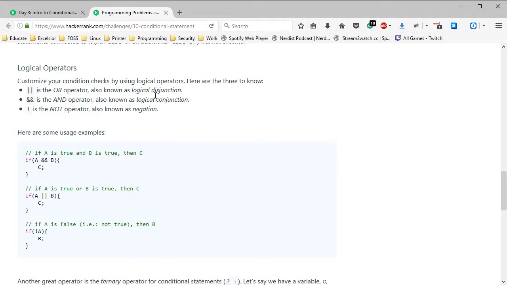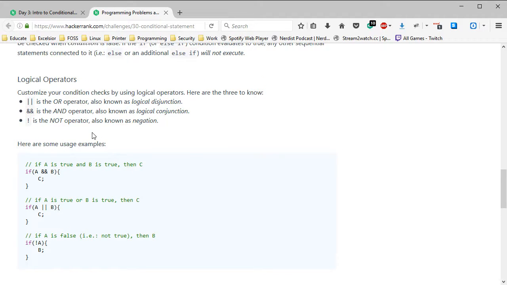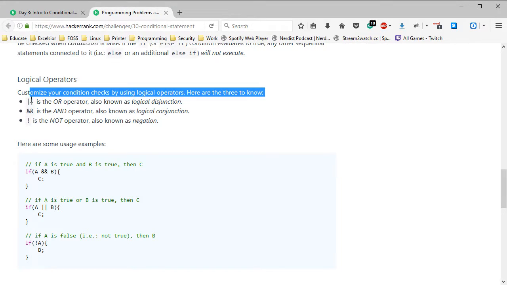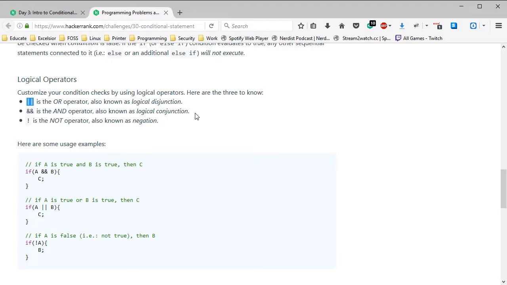Okay, so for this particular conditional statement challenge, we're going to need to use logical operators. The bar can be found directly above the enter key.